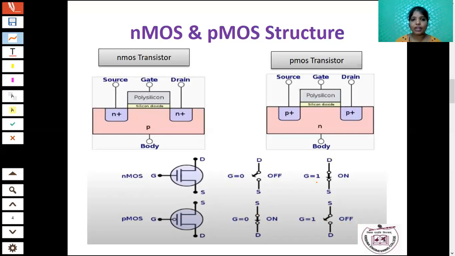In future, in CMOS logic, we are going to draw many logic gates using CMOS. And CMOS is nothing but the combination of PMOS and NMOS transistors. So you have to know this basic operation. In an NMOS transistor, G equal to 0 means the transistor is off, and G equal to 1 means the transistor is on. In a PMOS transistor, just opposite. G equal to 0 means on, and G equal to 1 means it will act as off.